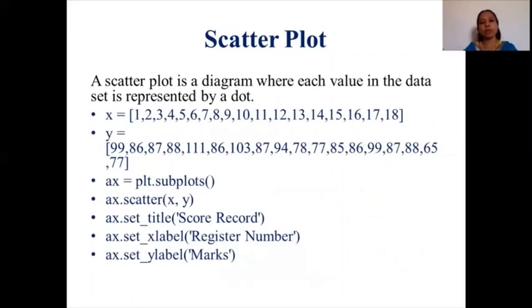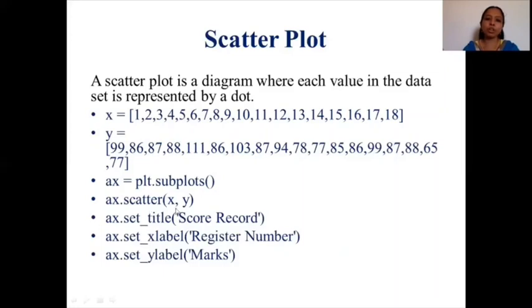And now we will see what a scatter plot is. A scatter plot is a diagram where each value in the data set is represented by a dot. So I am going to take data X and Y, where X is the register number of the students. I have taken 18 students and their corresponding marks. I wanted to plot these two values. So what is the plot I am going to use? It is a scatter plot. So it is scatter followed by X comma Y.